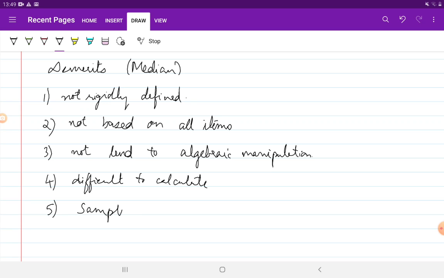Compared to the arithmetic mean, the sampling stability is not there in the case of the median. If you compare sampling stability of arithmetic mean and median, the sampling stability of arithmetic mean is much higher. So all the samples from the same population will give much closer arithmetic mean values, but that is not so in the case of median. And finally, practically, it is the